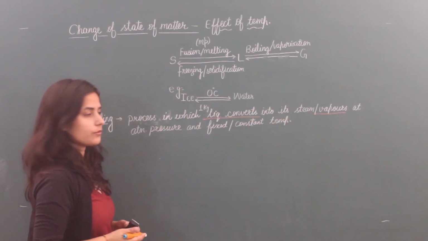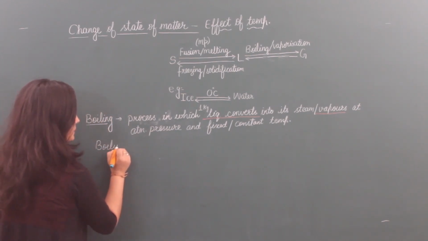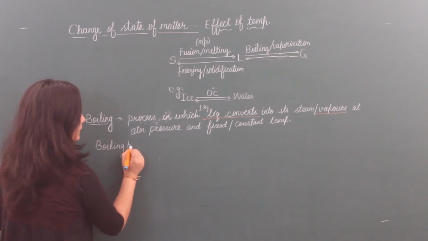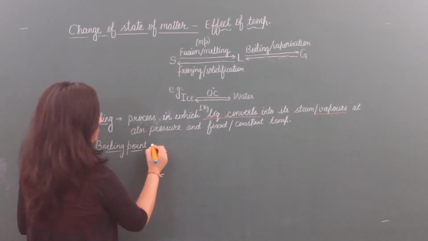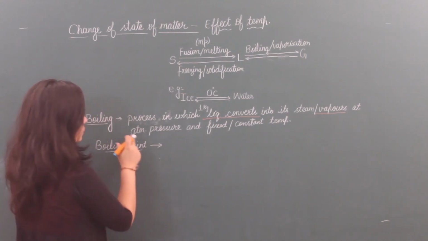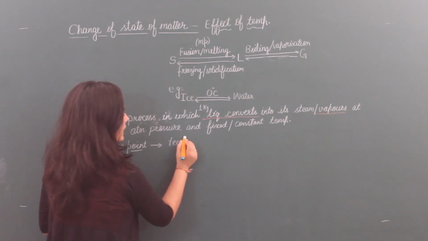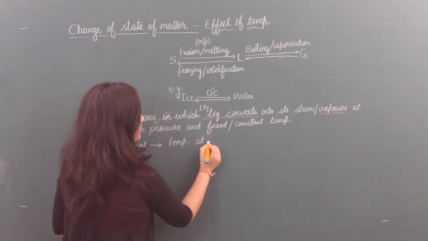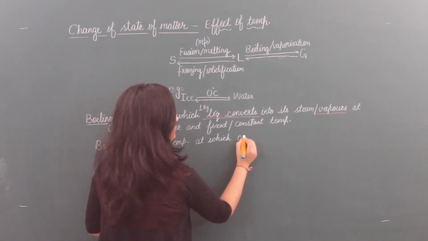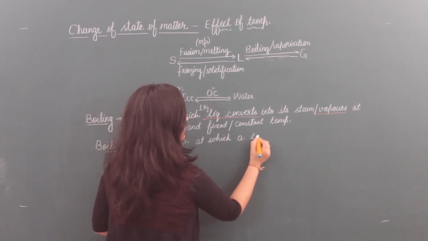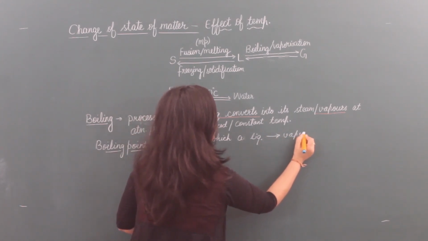So this is called boiling process, and due to this conversion into vapors, this process is also known as vaporization. Here one term is related to it, boiling point. In fusion process we have done melting point. In boiling process it is called boiling point. So boiling point is the temperature at which a liquid converts into its vapors.